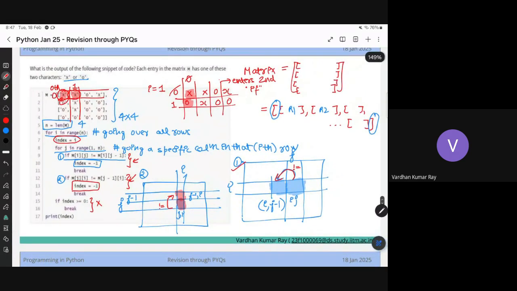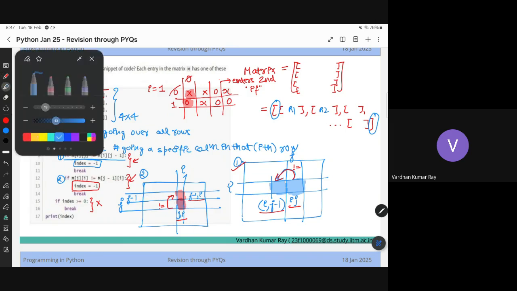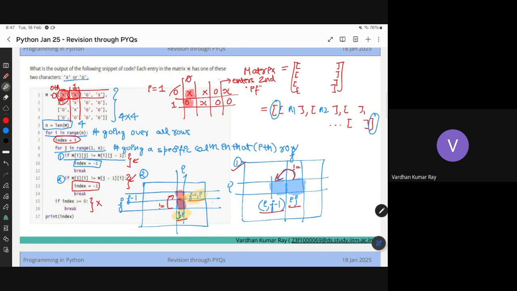It might be slightly confusing, I can understand. I also got slightly confused while explaining. Sorry for that. So this is the idea of how you can dry run this in the examination. For each row, each i from 0, 1, 2, 3 to 0, 1, 2, 3, because I'm going till n minus 1, I need to just check the elements at i,j and i,j minus 1, and j minus 1,i. Correct? So these two things I need to check. Any doubts in that? I have not found out the answer, by the way, till now. Any doubts in this idea?